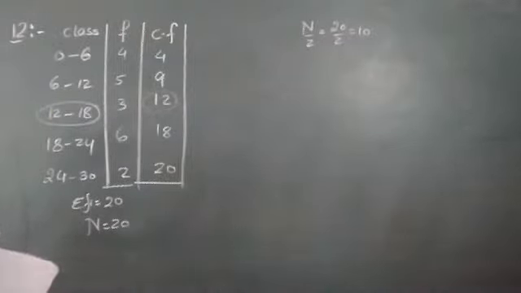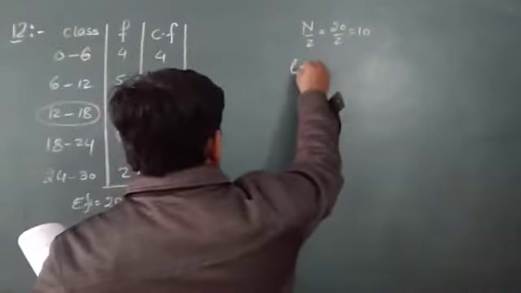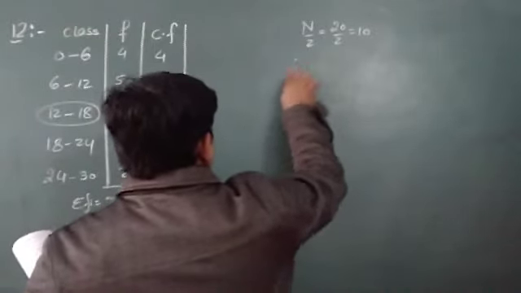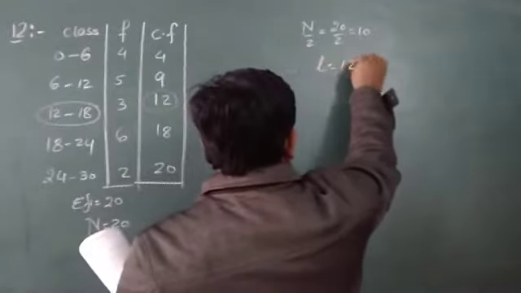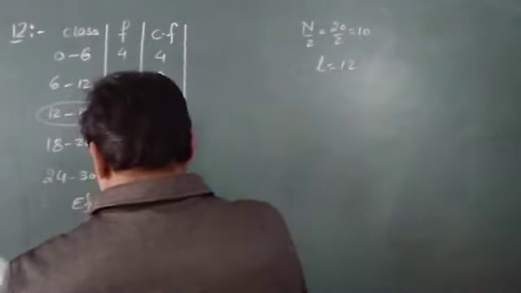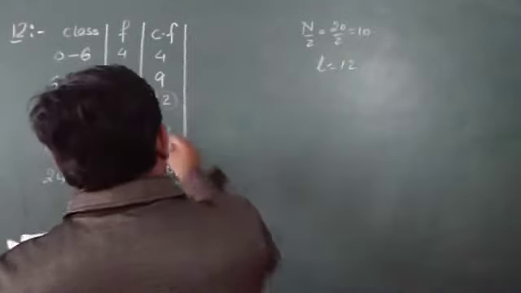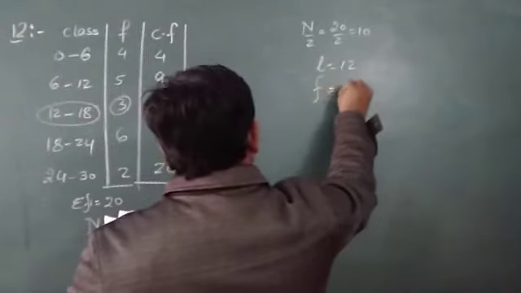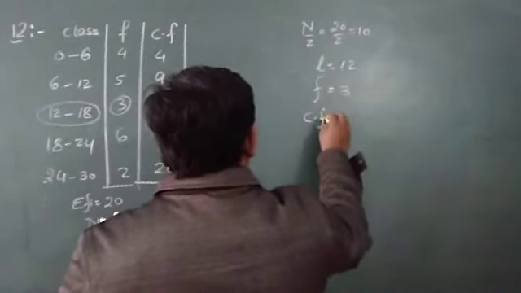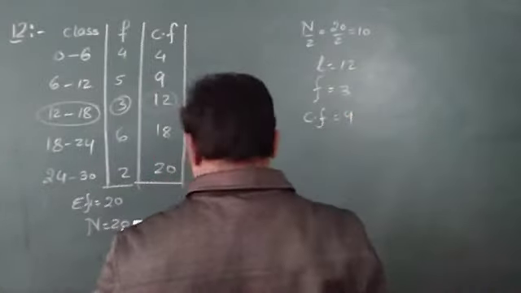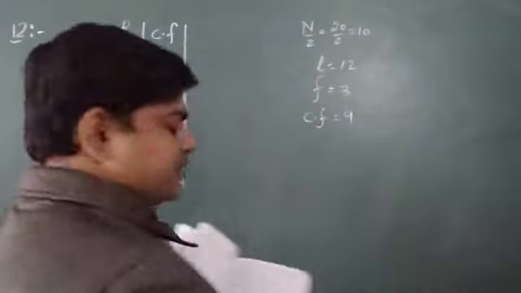If this is the median class, then the cumulative frequency is 12. In the formula, as you know, I have to use f, which will be 3, and CF, capital C F also written in your book. I may write 9 because it is the preceding cumulative frequency.